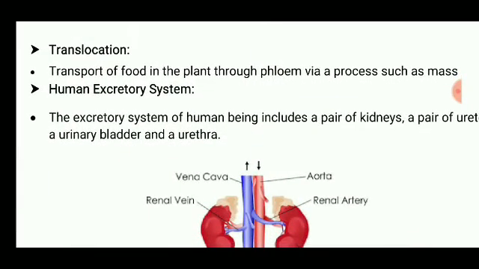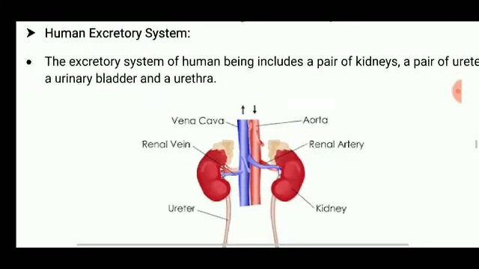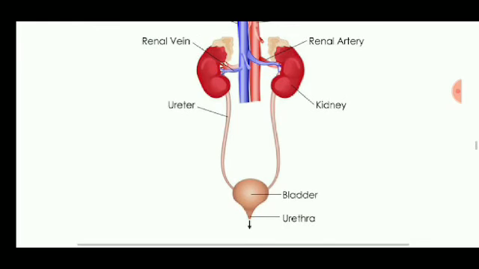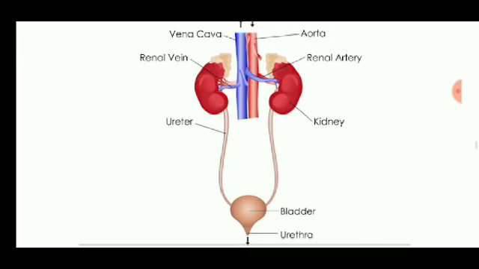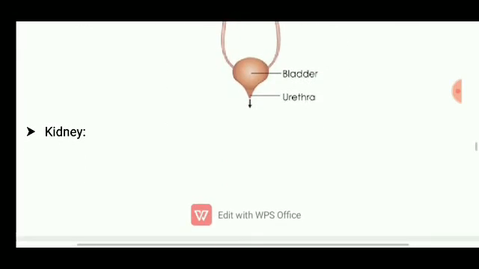Now, the last topic is the human excretory system. The human excretory system consists of a pair of kidneys, renal artery, ureter, urinary bladder, and urethra. Excretory system means the removal of unwanted waste from the body. So how this system works, let's see.